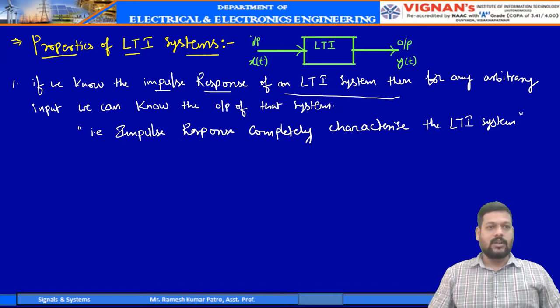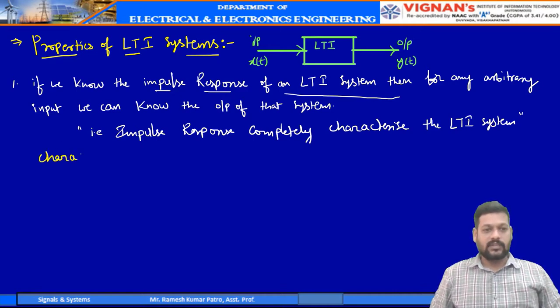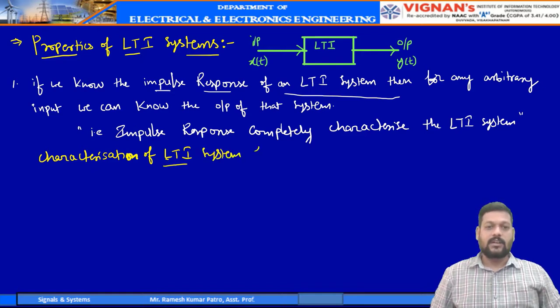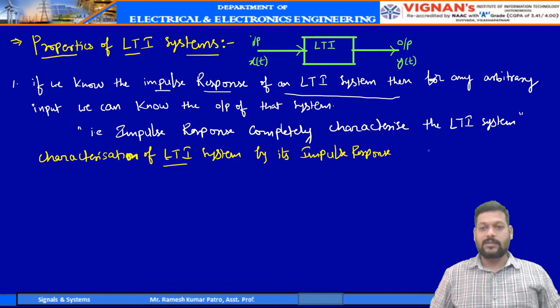So now we will see the characterization of an LTI system, only an LTI system, by its impulse response. Recalling, what is the impulse response?